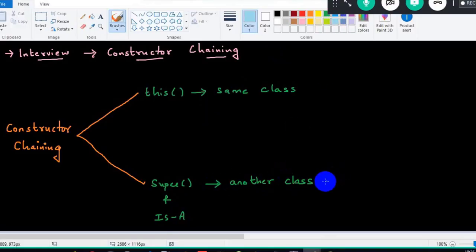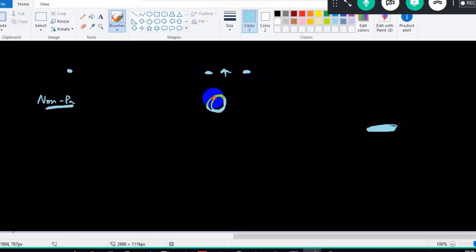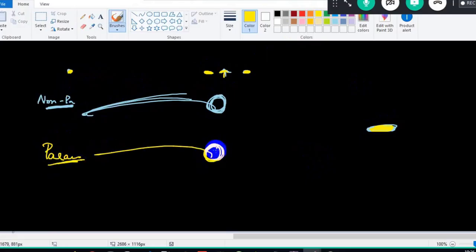But again, this super calling statement will happen in two ways. What are those two ways? Implicitly and explicitly. What is implicit? When we create an object of a class and if that class has a superclass and if that superclass has a non-parameterized constructor, the subclass constructor will invoke it implicitly. Clear? But when we create an object of a class and if that class has a superclass and if that superclass has a parameterized constructor, the subclass constructor has to invoke it explicitly. If not, we will get a compilation error.